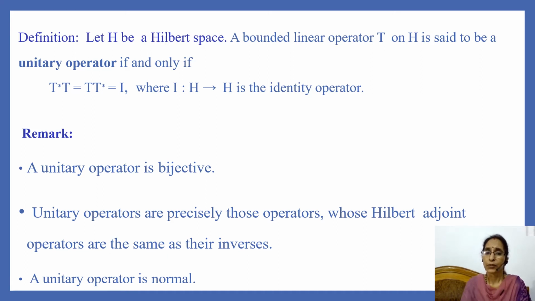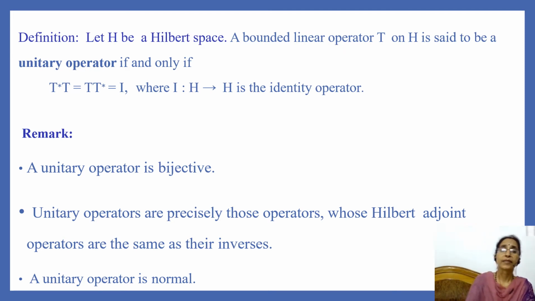So here we find that T commutes with its Hilbert adjoint operator. So we can say that from the definition it is clear that T is a normal operator and T star T is equal to T T star is equal to identity operator. So we have remarks.